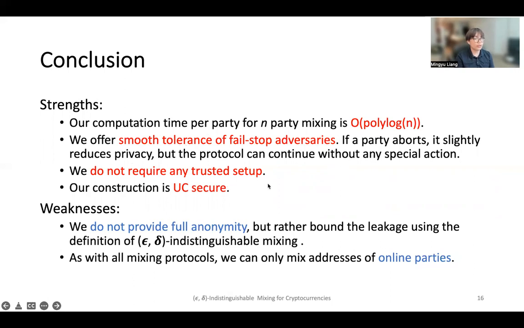For weaknesses, we do not provide full anonymity, but rather bound the leakage using the definition of epsilon-delta indistinguishable mixing. As with all mixing protocols, we can only mix addresses of online parties.